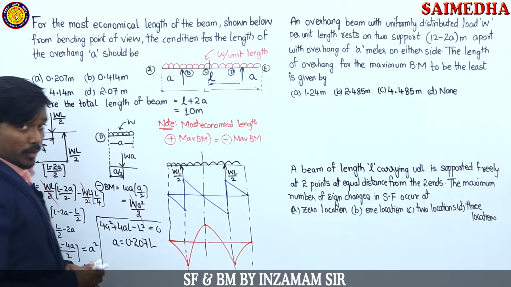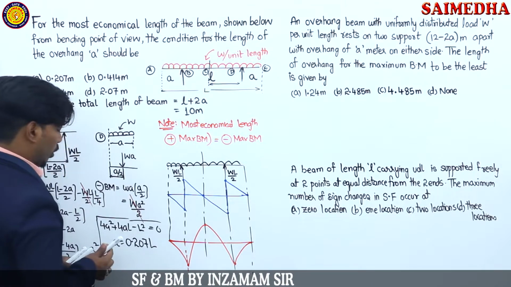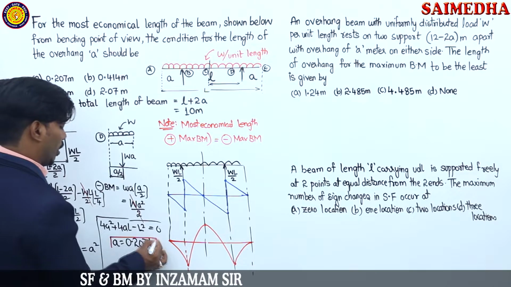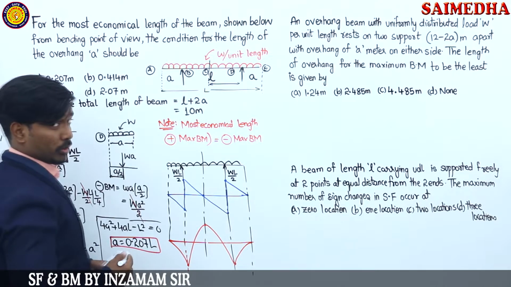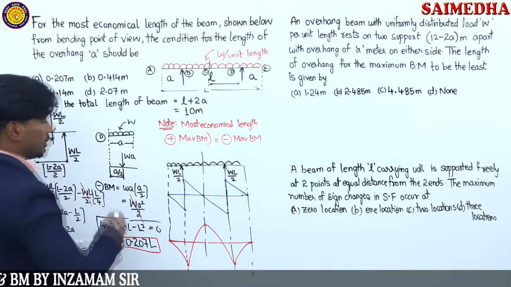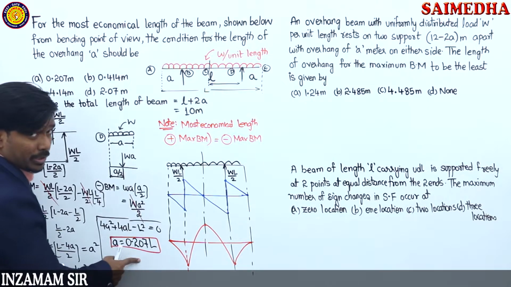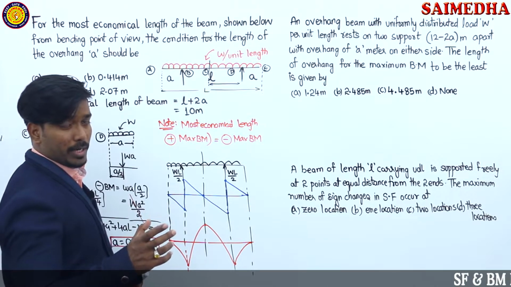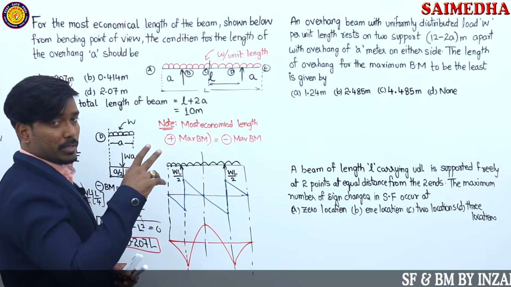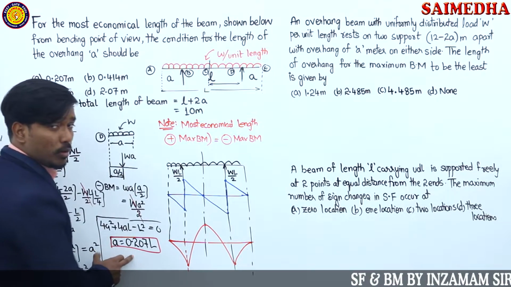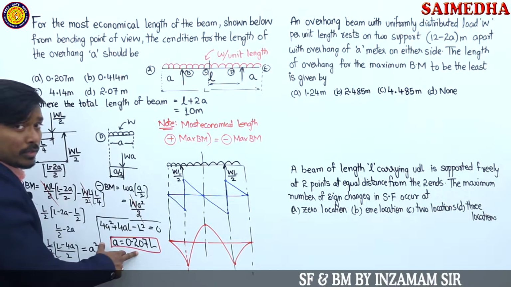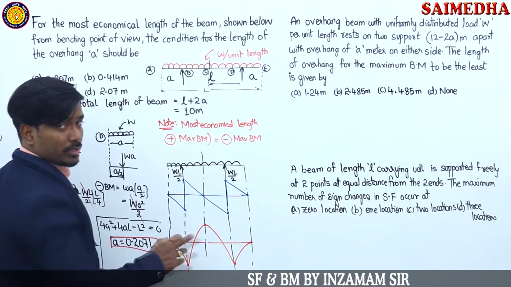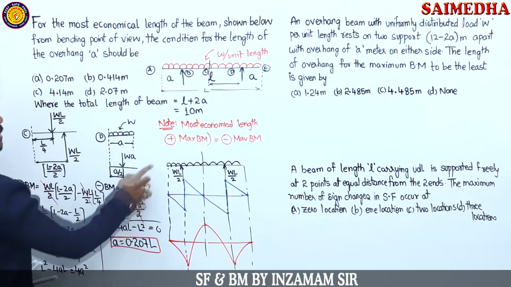You need to remember it directly. How many previous competitive examination questions? These are all previous competitive examination questions only that we are solving now. Okay. Why did I tell this? More than the derivation, we need this formula. A is equal to 0.207 times L for economical length in terms of bending. That is, when negative bending moment is equal to positive bending moment, what is the value of A, the length of the overhang? Remember directly: 0.207 times total length. What is the total length given here, guys?